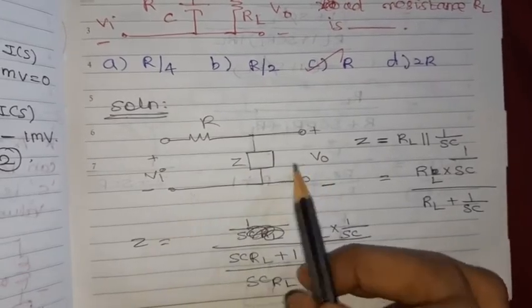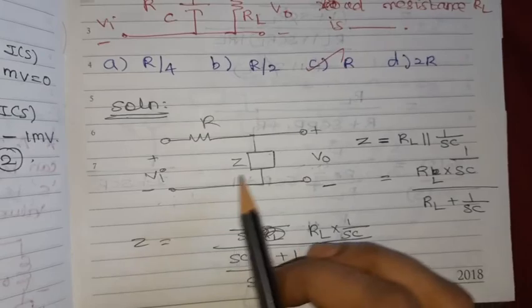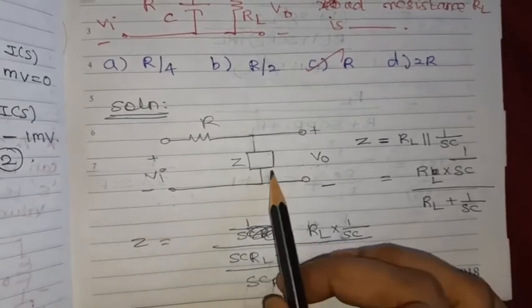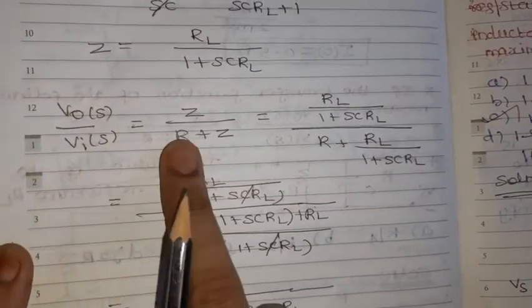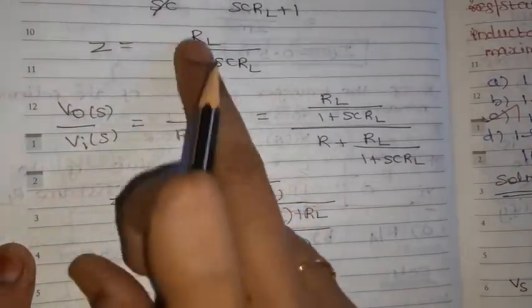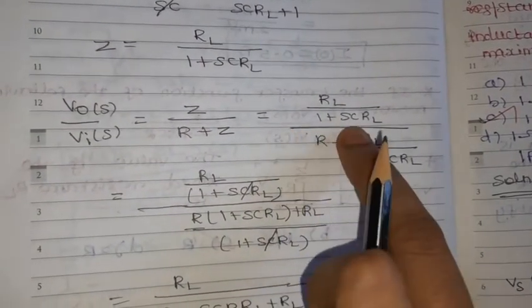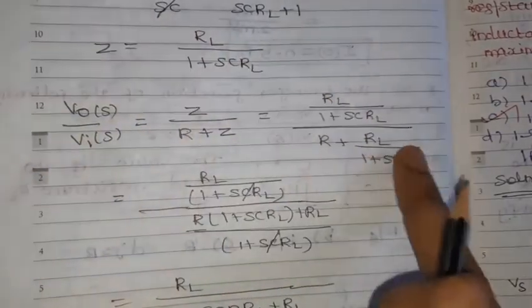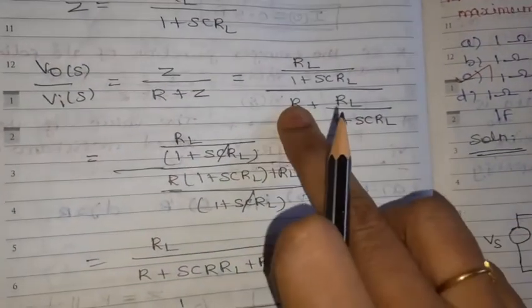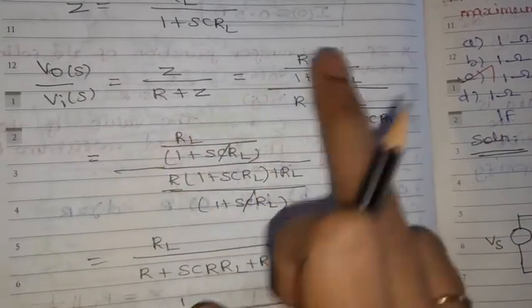What is V naught of S divided by Vi of S? Transfer function V naught divided by Vi is equal to Z divided by R plus Z, right? Z value we can find out as RL divided by 1 plus SCRL. Then R plus this term. Just repeat and take LCM. When we take LCM, this and this get cancelled. So what is in the numerator?